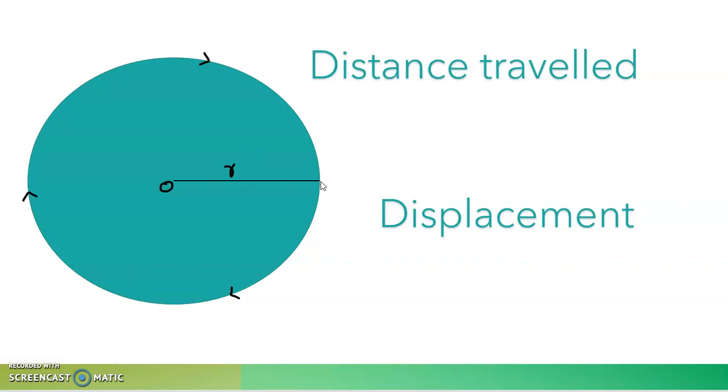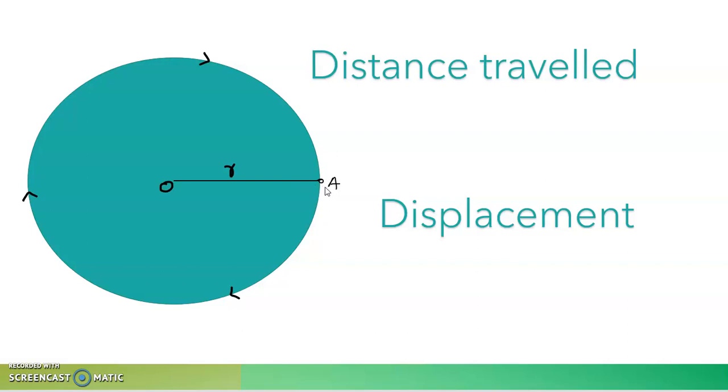Now, let's try to solve a question here. I have an object starting from here. Let me say the point is A. It starts from A, covers this complete circular path and reaches A. Let's find out the distance traveled and the displacement of the object. The object starts from A, completely covers this circular path and reaches A. Here they have given the radius of the circle.